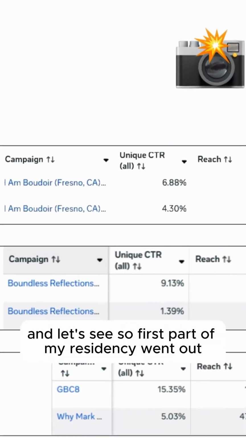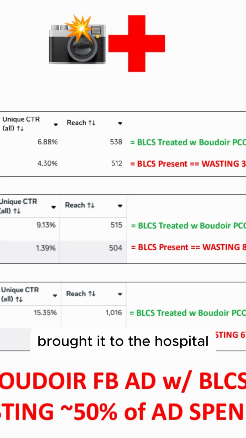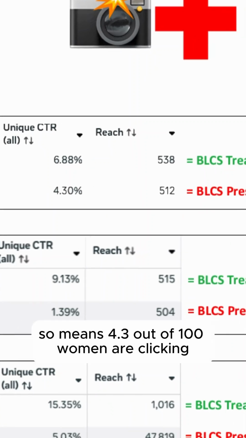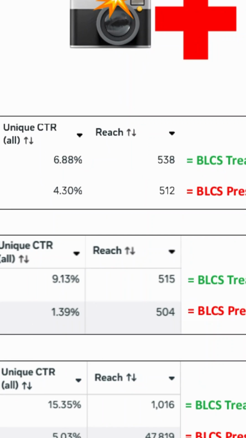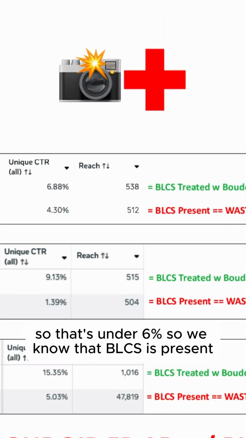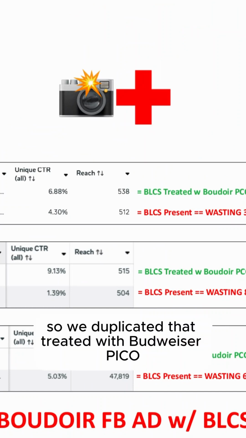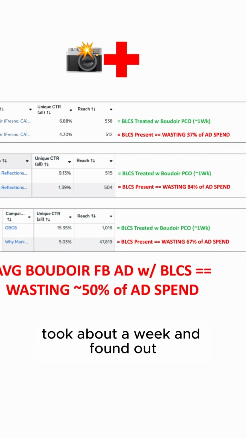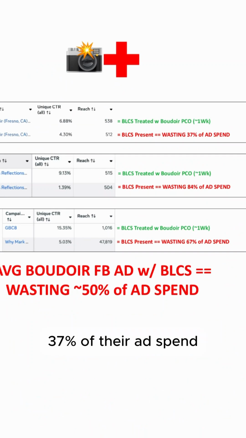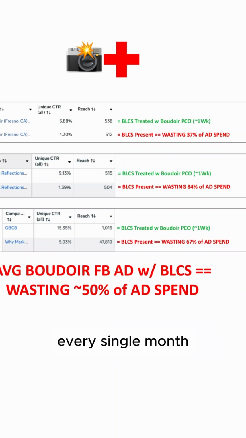And let's see. So first part of my residency, I went out, found a Boudoir Facebook ad out there, brought it to the hospital, and found out its unique CTR was 4.3%. So that means 4.3 out of 100 women are clicking somewhere in our Boudoir Facebook ad, and our Boudoir Facebook ad is entering their brain. So that's under 6%, so we know that BLCS is present. So I duplicated that, treated it with Boudoir Pico, took about a week, and found out that the original Boudoir Facebook ad was wasting 37% of their ad spend. So if they're spending 10 grand a month, 3,700 bucks is being wasted every single month.